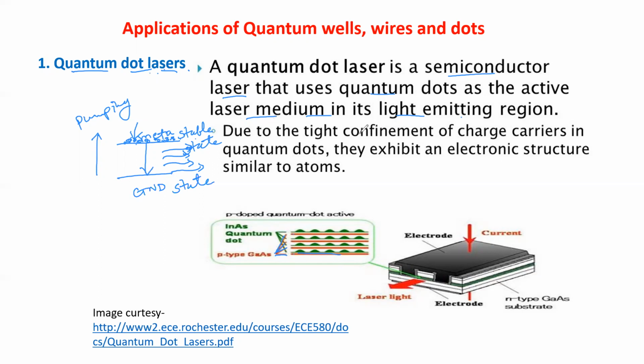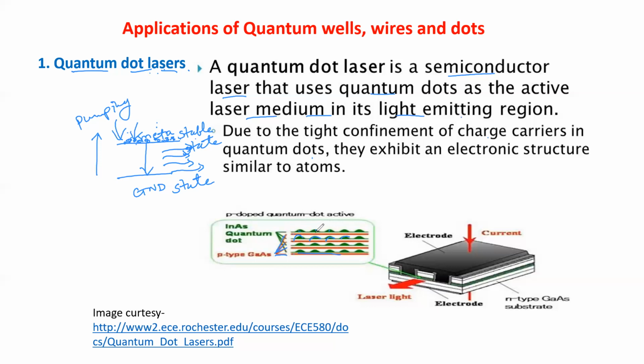Due to the tight confinement of charge carriers in quantum dots, they are used as a population inversion layer. That process of assembling the charge carriers can be achieved by using these quantum dots.